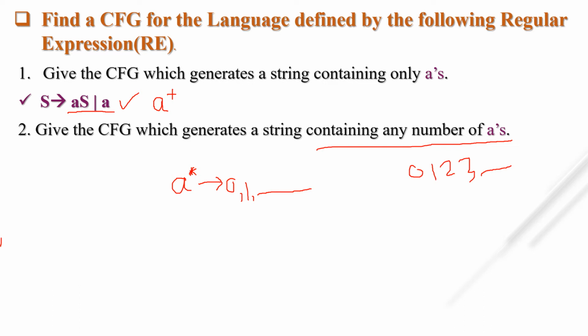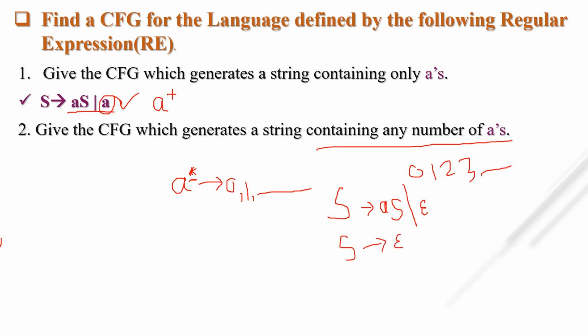What about A star? It includes null. So simply we have to put null here. For example, I write the grammar S tends to AS or null. If I have 0 occurrence of A, then I take S tends to null.